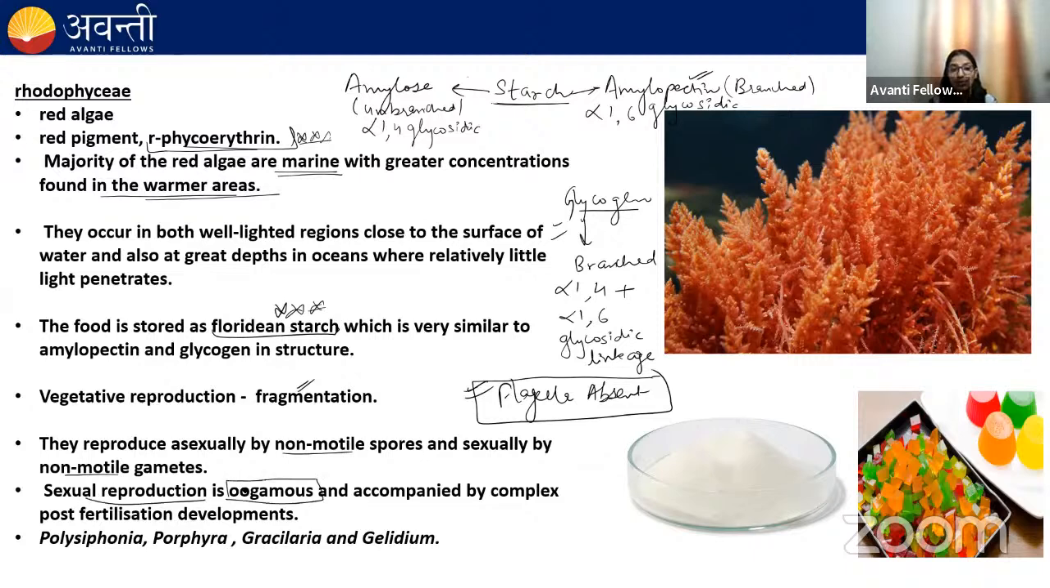Sexual reproduction is oogamous. Remember this very, very important point. In brown algae as well as in green algae, the sexual reproduction is isogamous, anisogamous, or oogamous. But in red algae, the sexual reproduction is oogamous. Okay, it's very important. The examples of red algae are Polysiphonia, Porphyra, Gracilaria, and Gelidium. Remember that from Gracilaria and Gelidium we obtain agar.